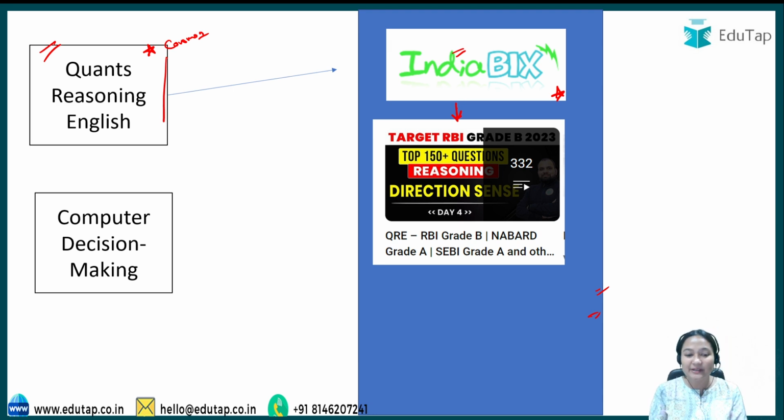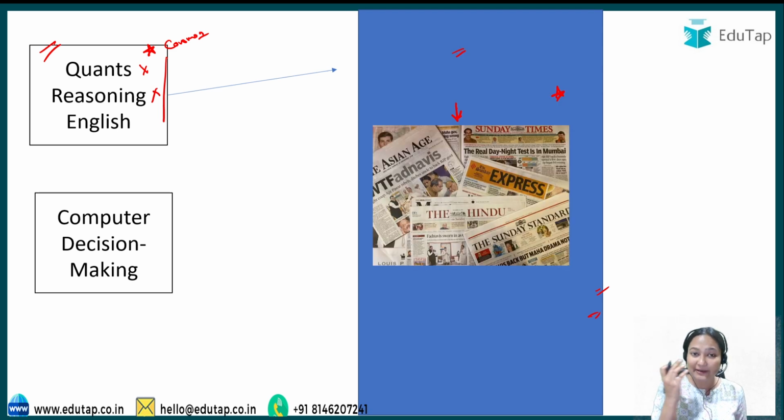Again, the magazines cannot be there. Coming to the newspaper, in newspaper of course quants you will not get, reasoning you will not get, but for English yes, newspaper is there. What newspaper? Any newspaper that you have in the medium English language, you can refer to that newspaper. This newspaper will have many benefits and we will discuss them as we move through the video, but here if you want to improve your English, or you might have some basic knowledge of English and you want to just get improved, so whatever you are already reading, you will have the knowledge of that, and also you can refer to any standard newspaper.